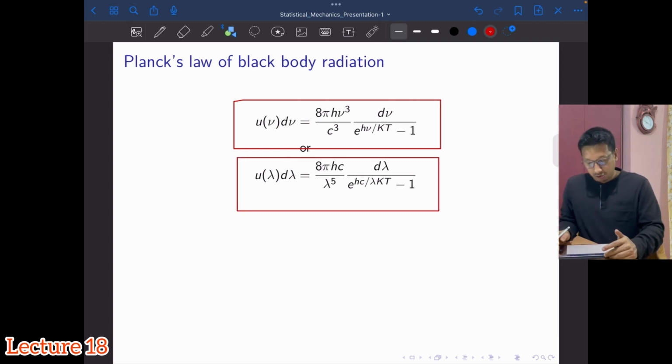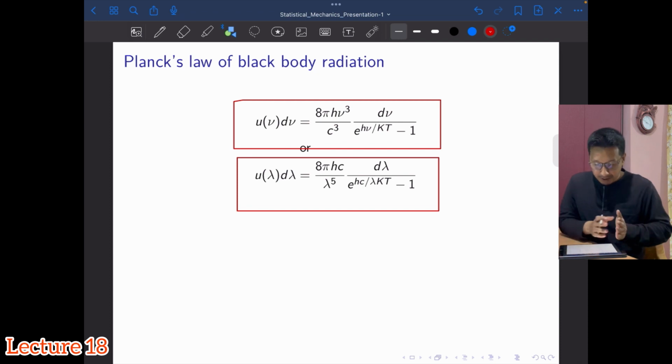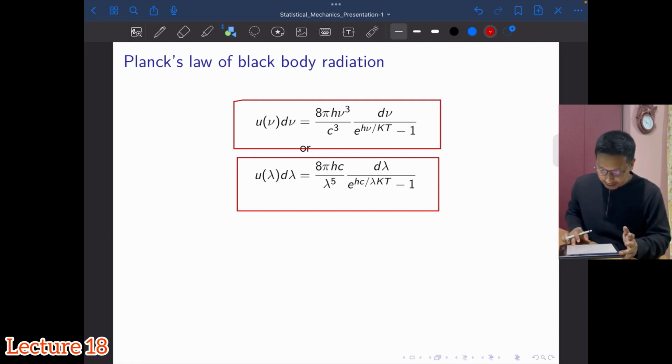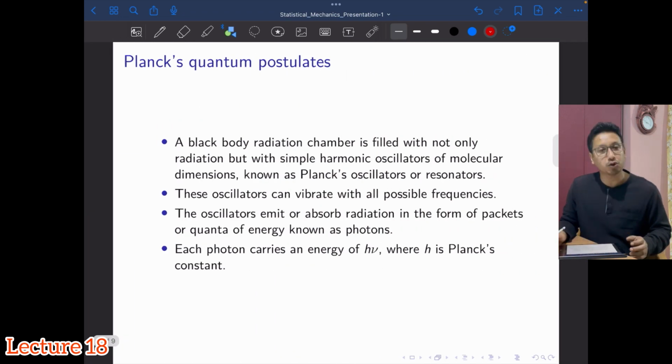If you remember the expressions for Rayleigh-Jeans and Wien's law, you will see that an exponential term comes up here. We'll try to derive this law. So now let's look at the hypotheses or assumptions, the quantum postulates, with which Planck's theory started.